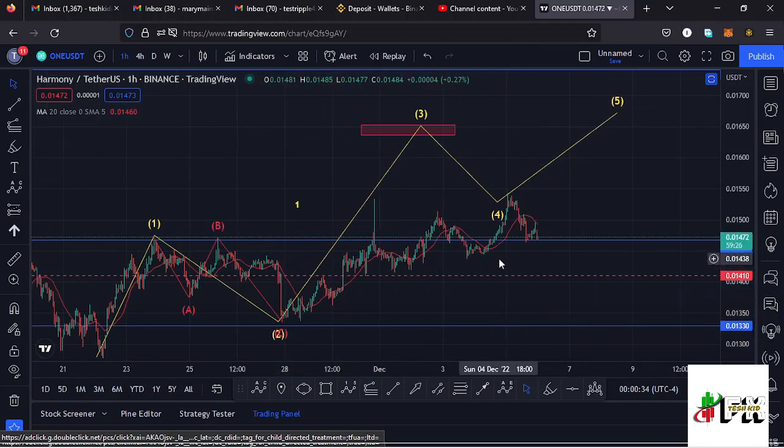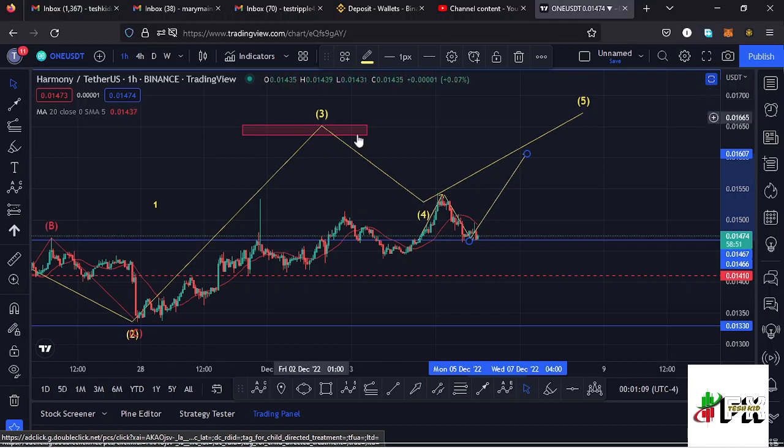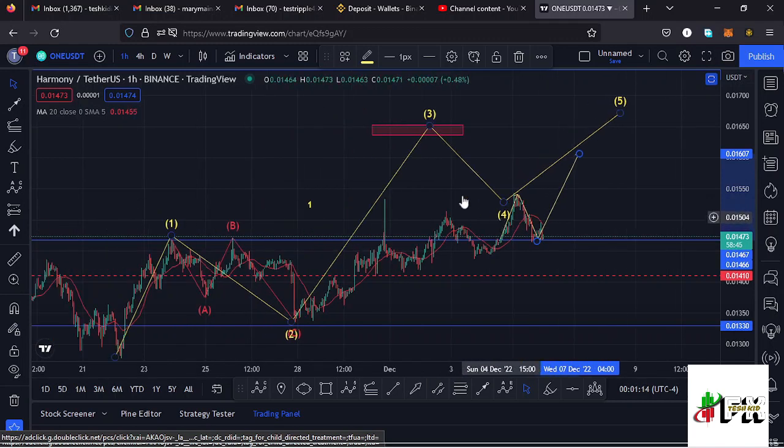I'm expecting HARMONYONE to continue pushing higher to fully maximize the fib level 1.618 in the formation of that wave 3, and to get a confirmation that we're in the formation of that wave 3, I expected HARMONYONE to break above the wave 1 high, which I have represented here on this blue line, and we have managed to break above that wave 1 high. Right now we are seeing much of a retest, because you can see after managing to break above it, we have seen a bit of a retracement over here in what seems to be a retest. Then we can expect another movement to the upper side to fully maximize the formation of that wave 3 before we see a wave 4 and then a wave 5 to the upper side. So let's be patient and see how that plays out, and I'll keep you updated on that.